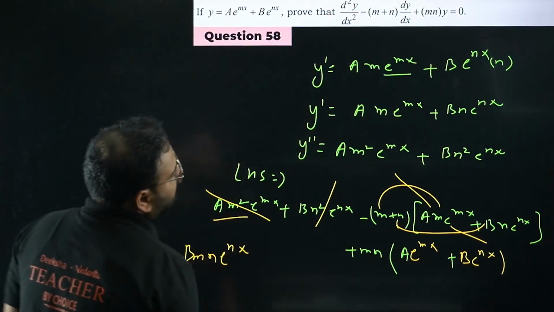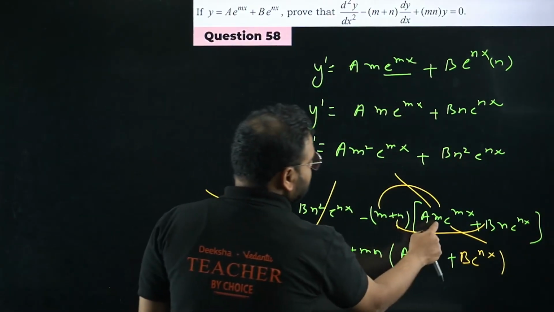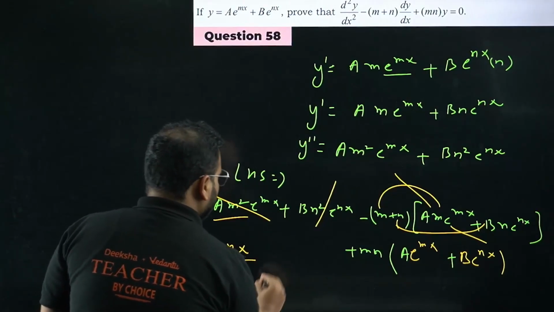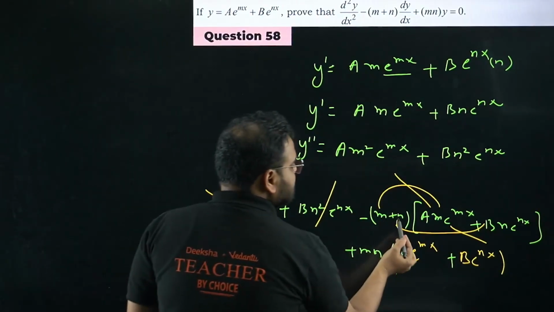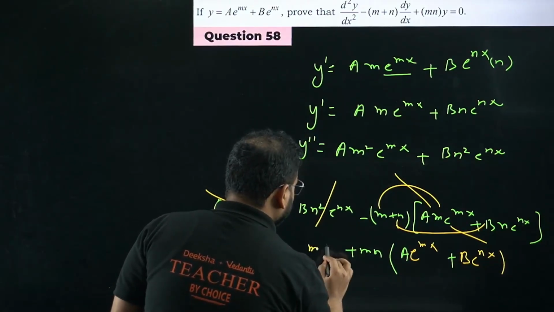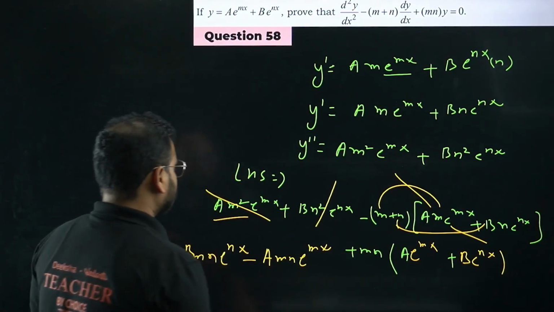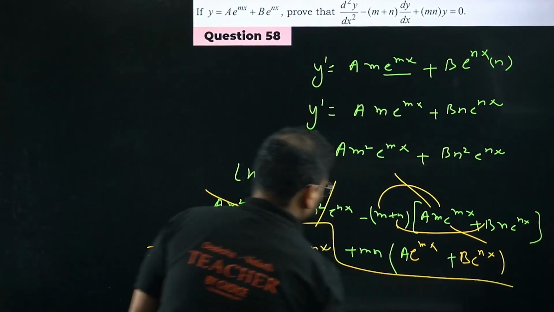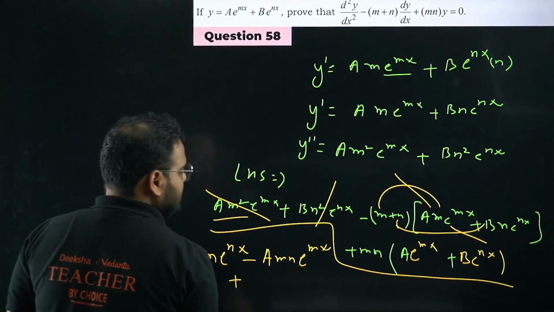So mn e power nx, again, this part is left. Minus sign is there, a is there. I have n with m, so mn, again mn e power mx. Okay, this is left now. Alright, this is the previous step. Okay, plus sign. Check this over here.